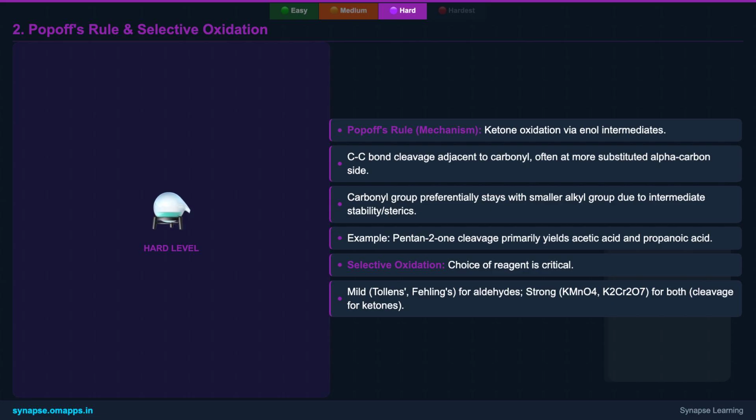This is often linked to the relative stability of intermediates formed during the cleavage. The ability to choose the right oxidizing agent is also paramount. We've seen how mild reagents distinguish aldehydes while strong ones cleave ketones. Peroxy acids create esters and halogens with base target methyl ketones. This selectivity is a cornerstone of organic synthesis.